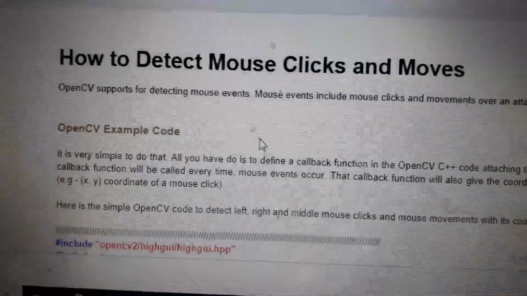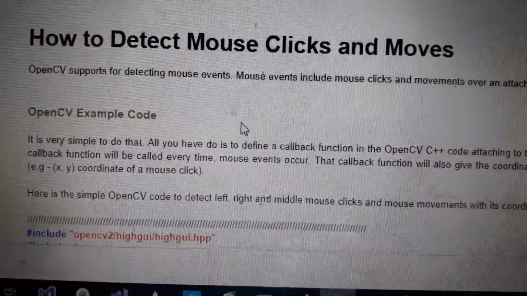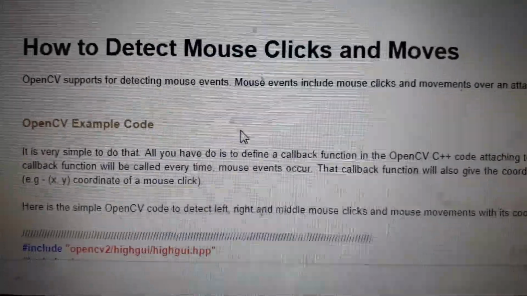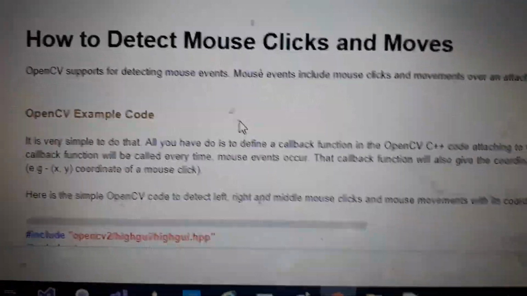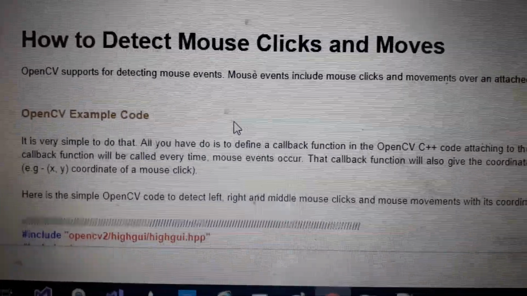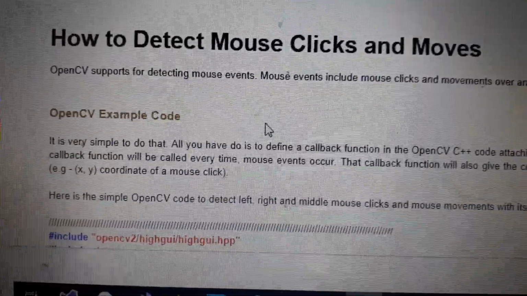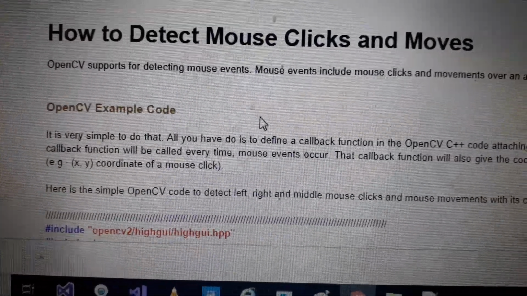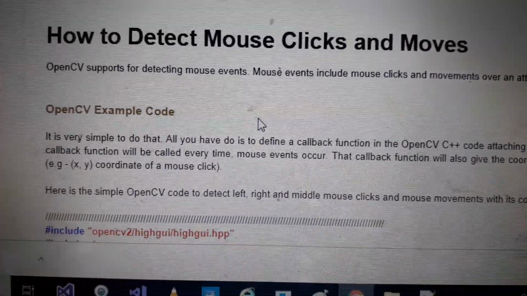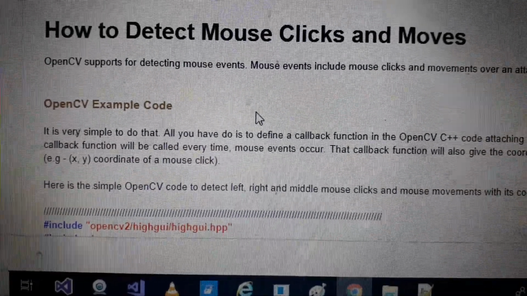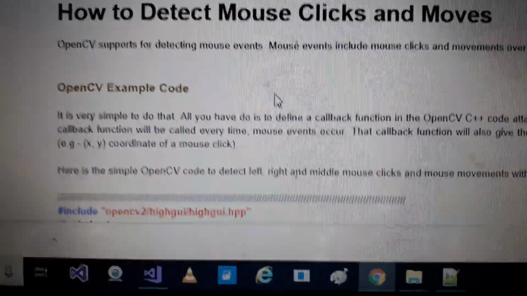Now this is an interesting image processing functionality which the OpenCV API provides. It is how to detect a mouse click, either right click or left click, whatever we are doing with the mouse. Those events will be captured, so it will be very useful in the robotic process to identify where the mouse pointer is located, so that it will capture an associated point and we can do whatever we want in the case of robotics.